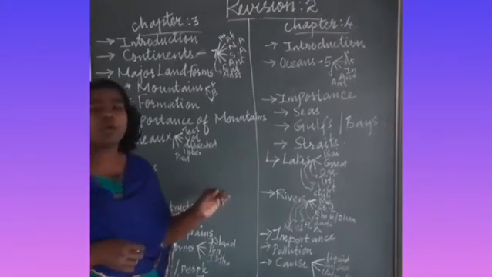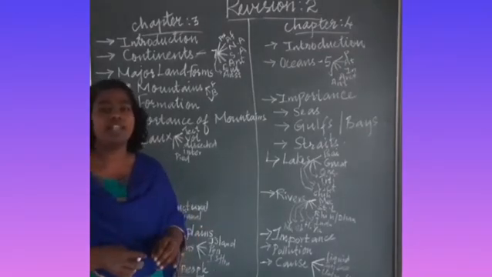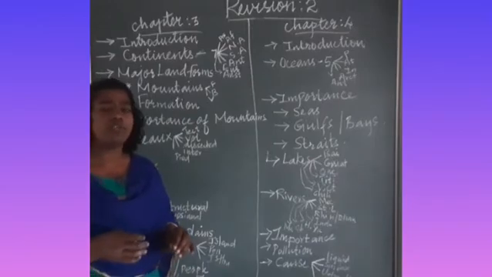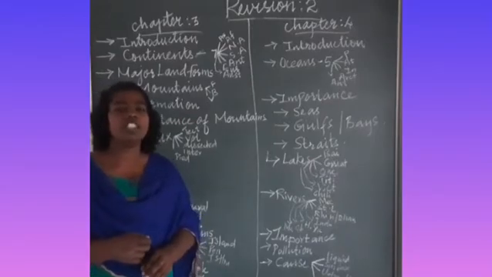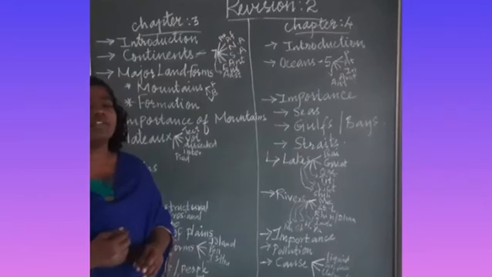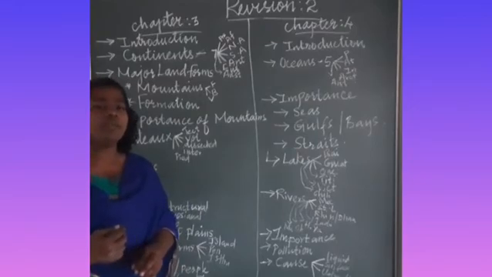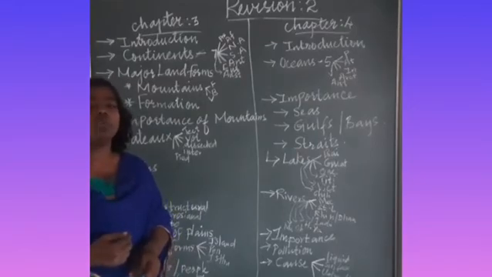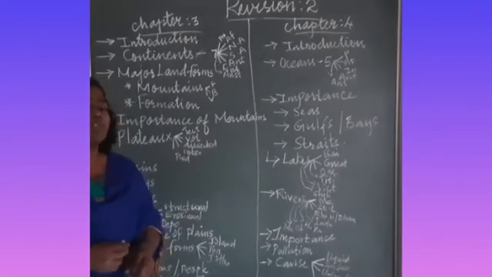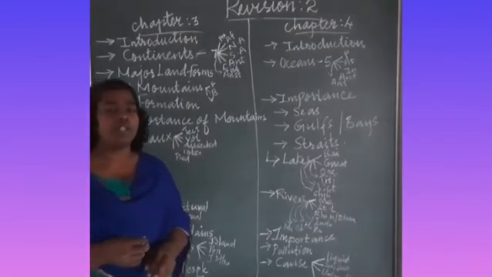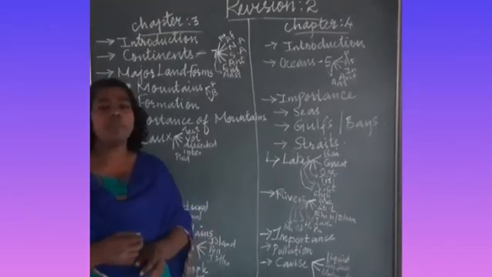The next important landform is called valleys. There are two important types of valleys. The first type is V-shaped valleys and also there are U-shaped valleys. We can find the V-shaped valleys on the top of the mountain, and the U-shaped valleys are found at the foot of the mountain.